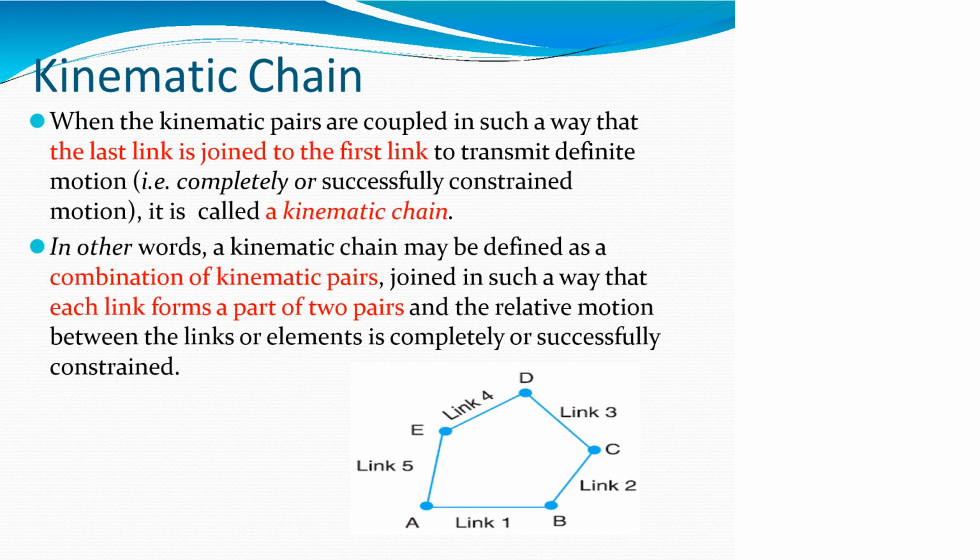Now we are going to see about the kinematic chain. When the kinematic pairs are coupled in such a way that the last link is joined to the first link to transmit defined motions, it is called a kinematic chain. It can be said to be a combination of kinematic pairs joined in such a way that each link forms a part of two pairs and the relative motion between the links or elements is completely or successfully constrained.